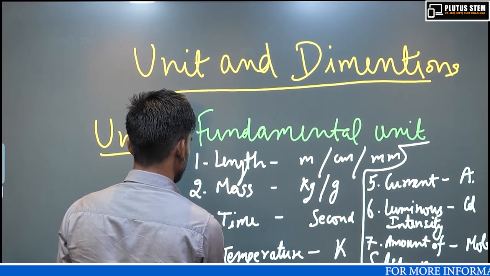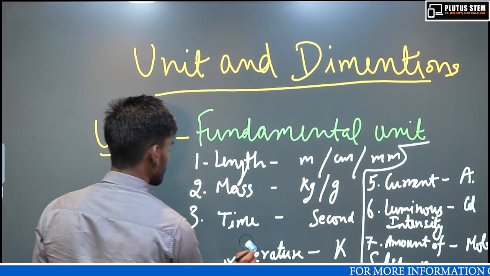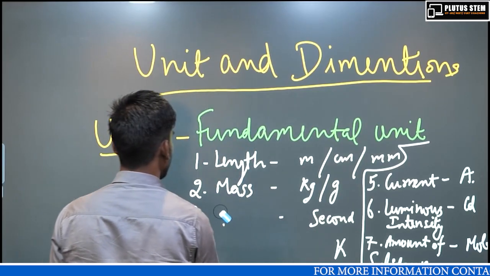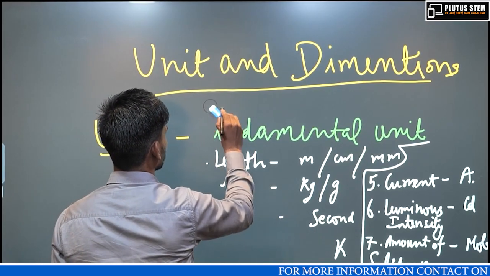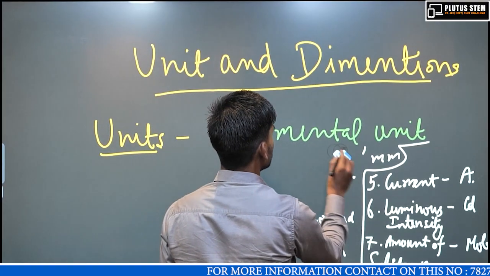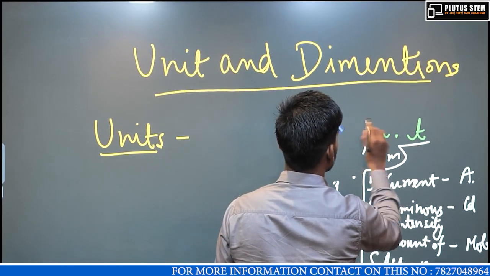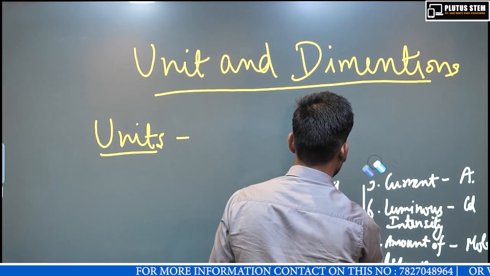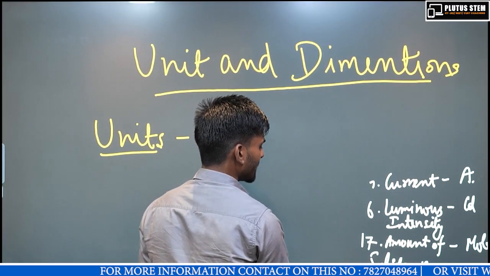And the next one is the derived units. Derived units are the units which are obtained from the fundamental units by combining two or more units at the same time.